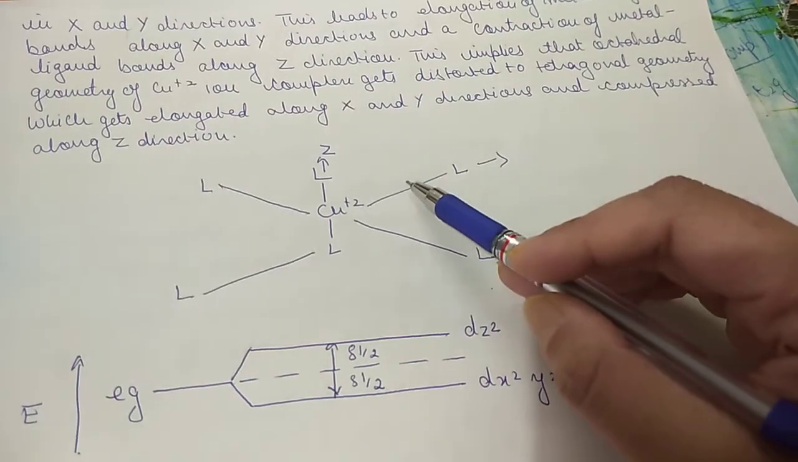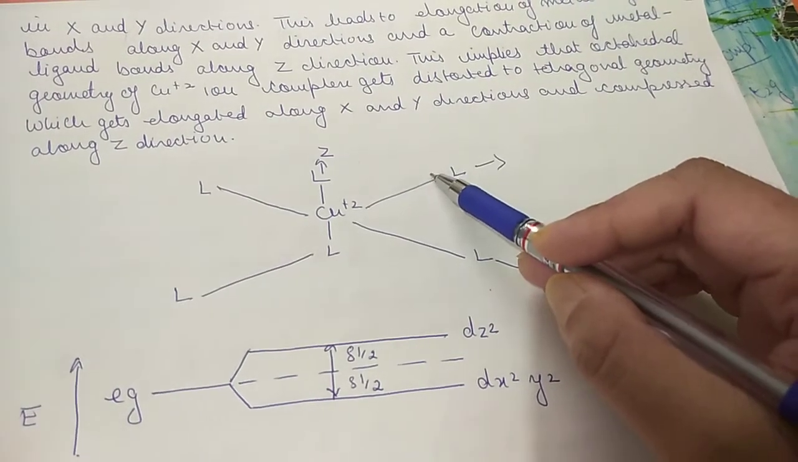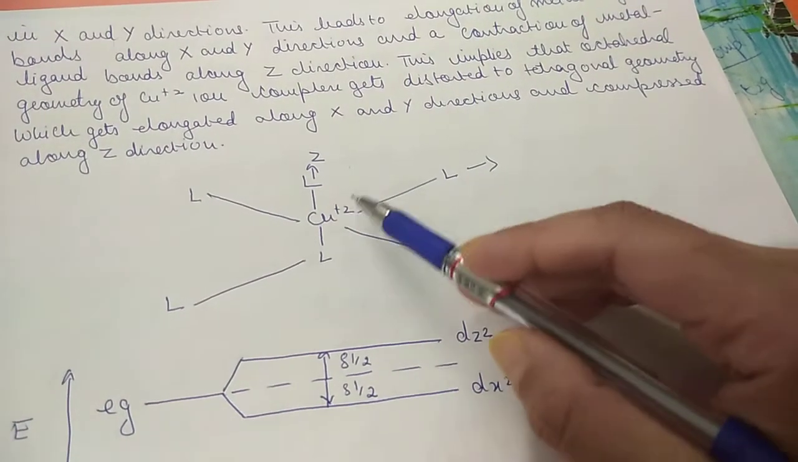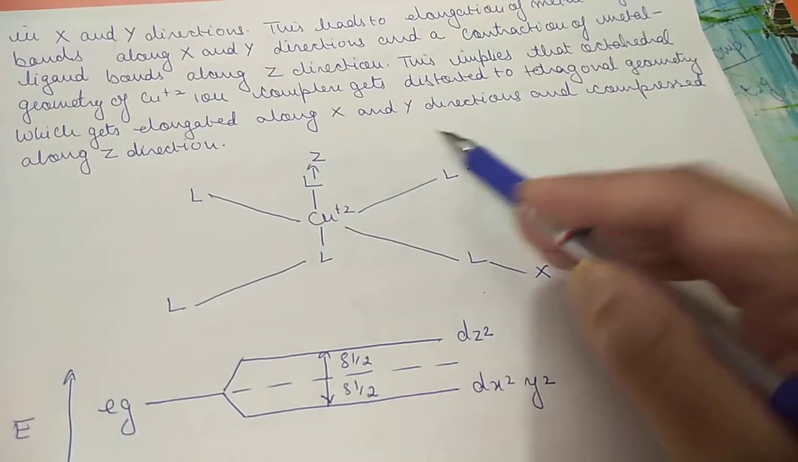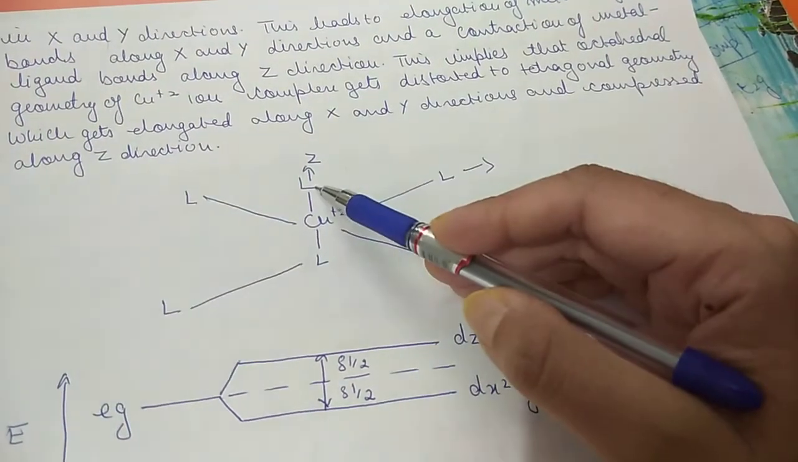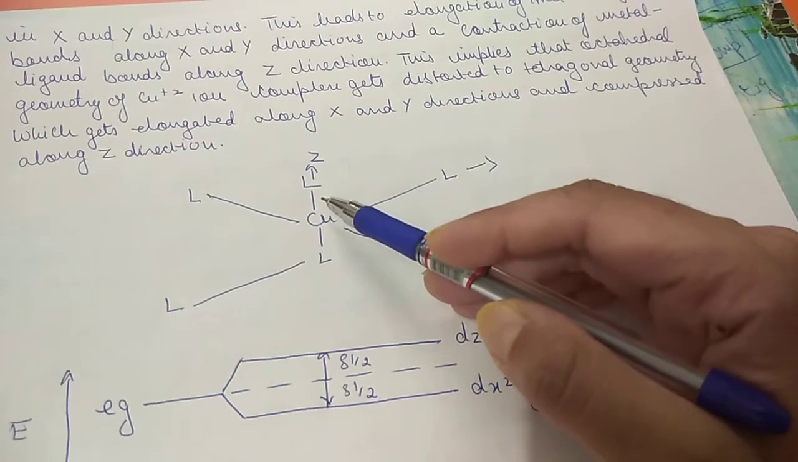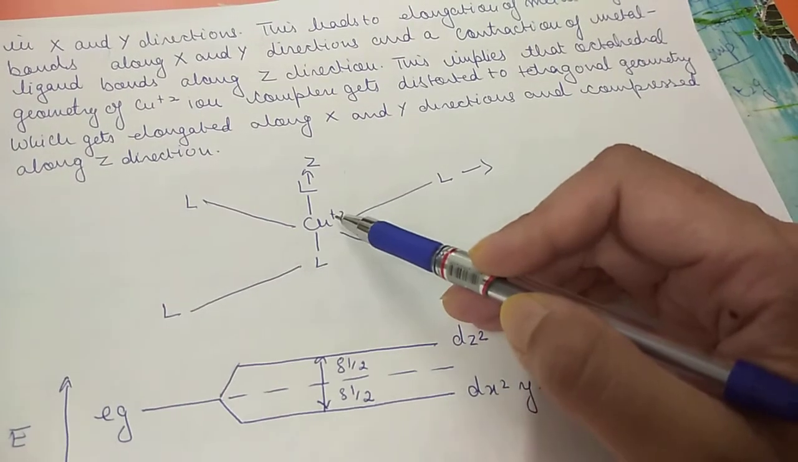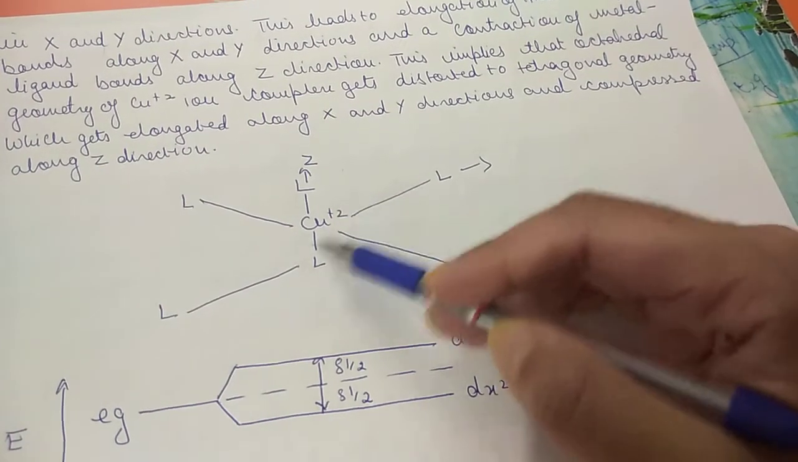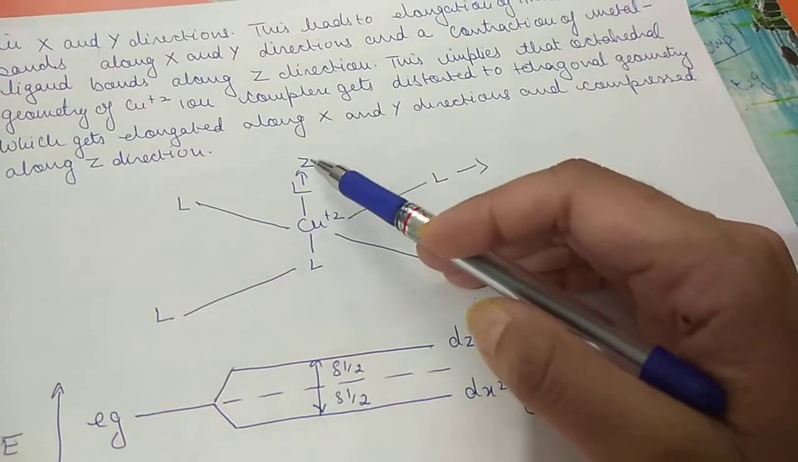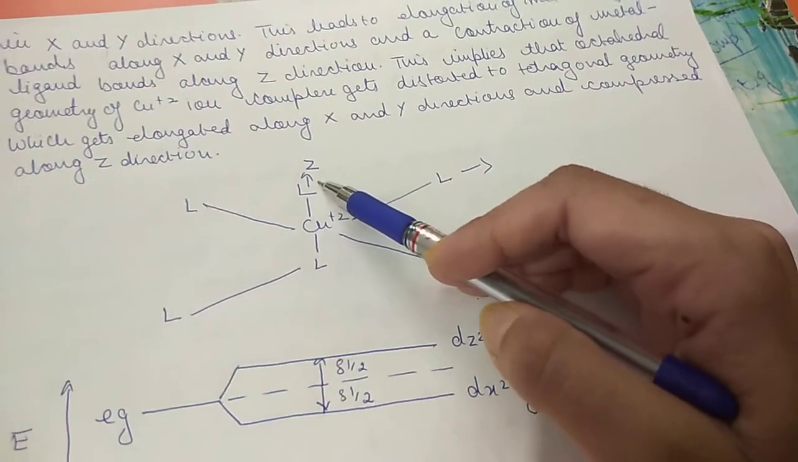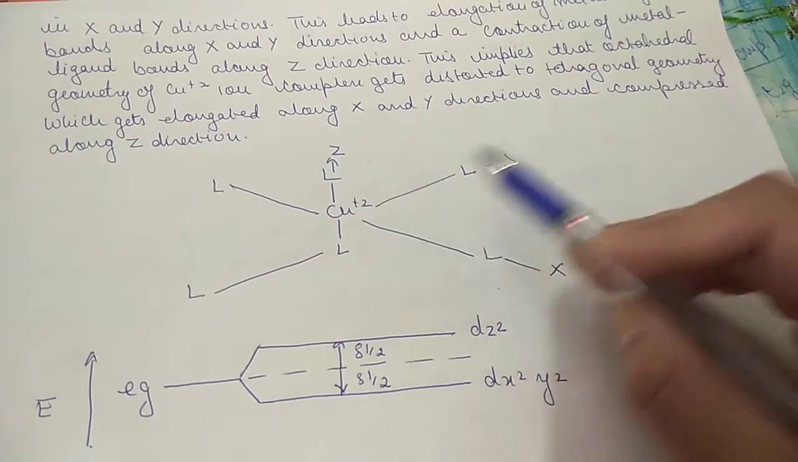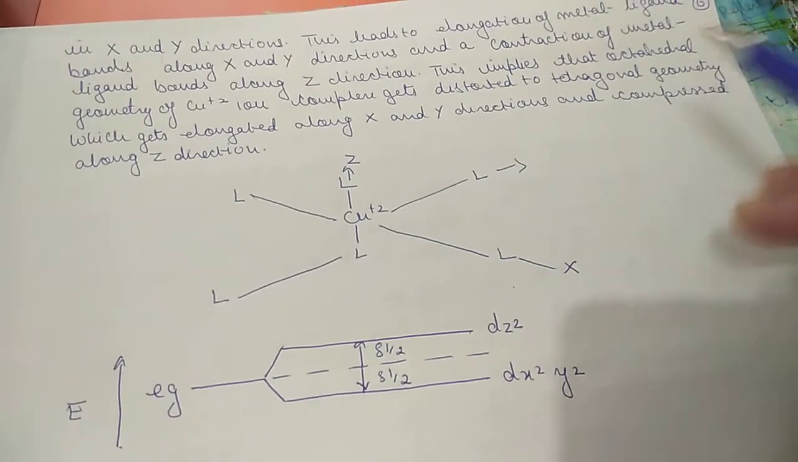Why? Because dx स्क्वायर माइनस वाई स्क्वायर में 2 इलेक्ट्रॉन्स हैं, उनका स्क्रीनिंग इफेक्ट है, तो उस वजह से क्या होगा, due to the screening effect the attraction between the metal ion and the electrons will decrease, while across the z square orbital there is only one electron, so there is less screening effect. So there is attraction between the positive charge of the nucleus of the copper ion and the negative charge of the ligand. So across the z axis there will be compression,